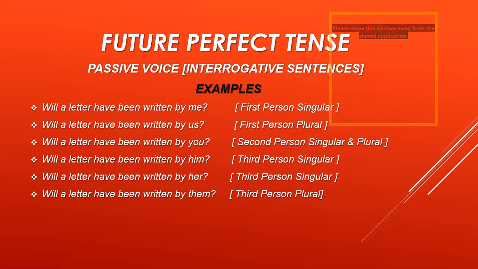Both the papers are of 100 marks each, and most of the questions are based on MCQs. It means we are providing you 3 options, and 2 options will be wrong and only 1 option will be correct. So you have to choose the correct one.